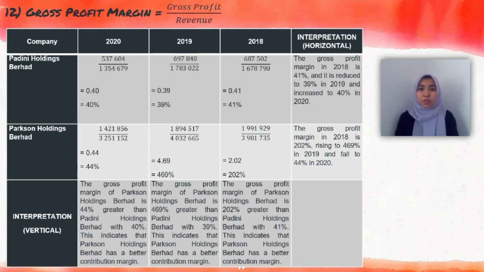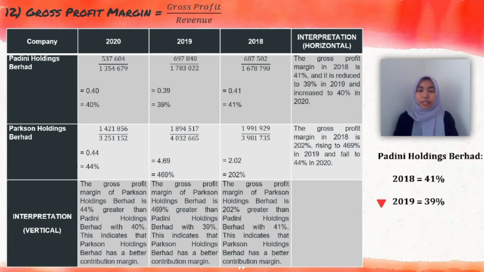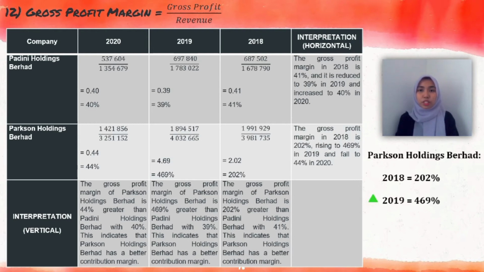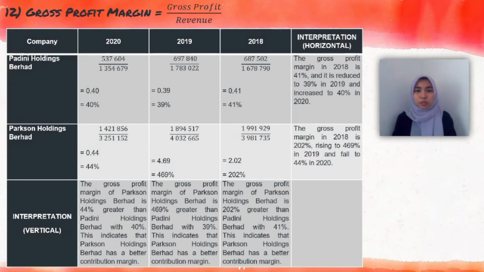Then is profitability ratio. For the horizontal interpretation of Padini Holdings Berhad, the gross profit margin in 2018 is 41%, and it is reduced to 39% in 2019 and increased to 40% in 2020. While Parkson Holdings Berhad, the gross profit margin in 2018 is 202%, rising to 469% in 2019 and falling to 44% in 2020.